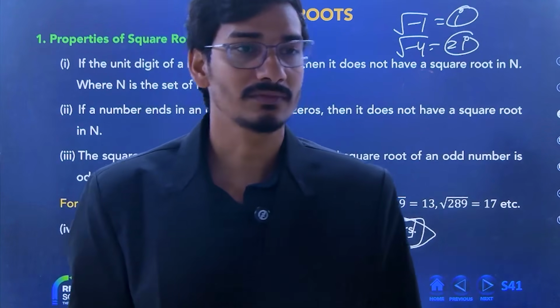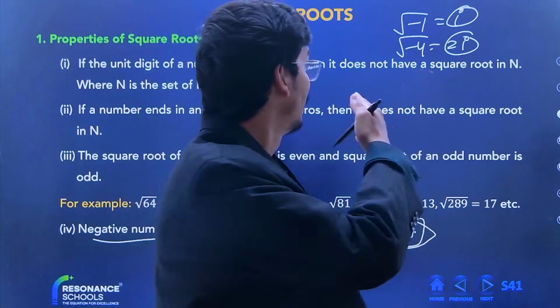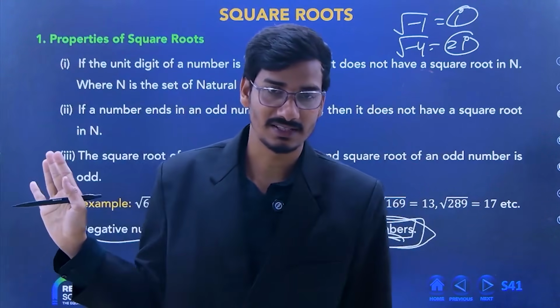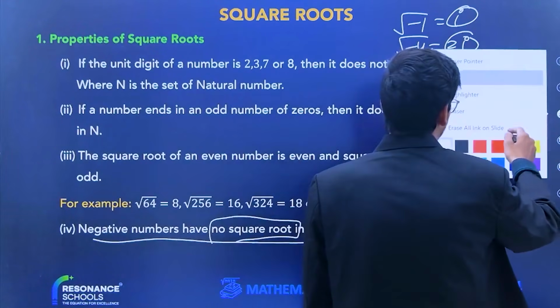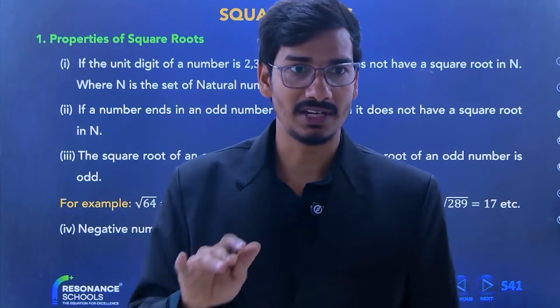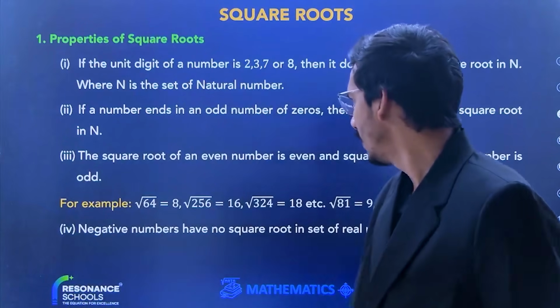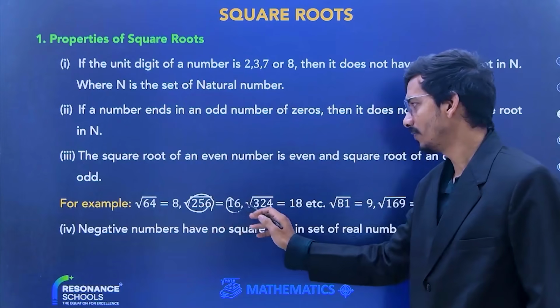So I am telling you, beta, this concept of iota is taught in class 11th, so leave this topic for class 11th. Right now we are only covering the 8th portion that connects with your 256. It's clear now. The square root of 256 is 16.